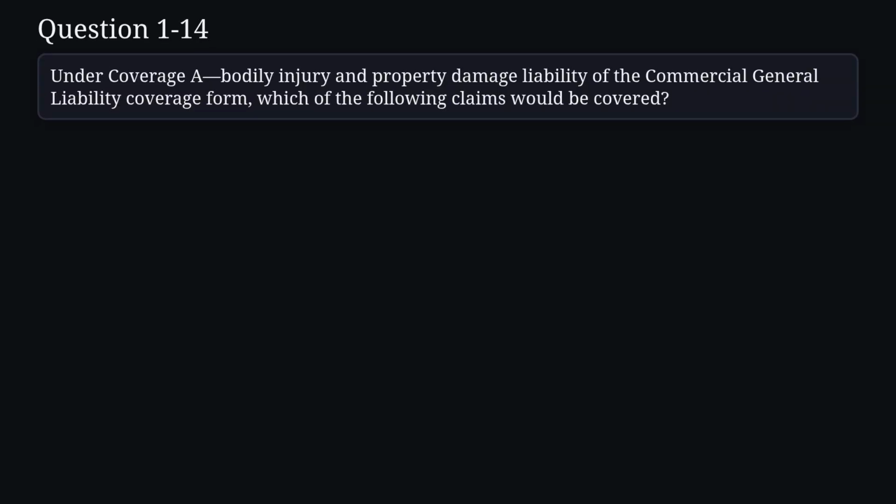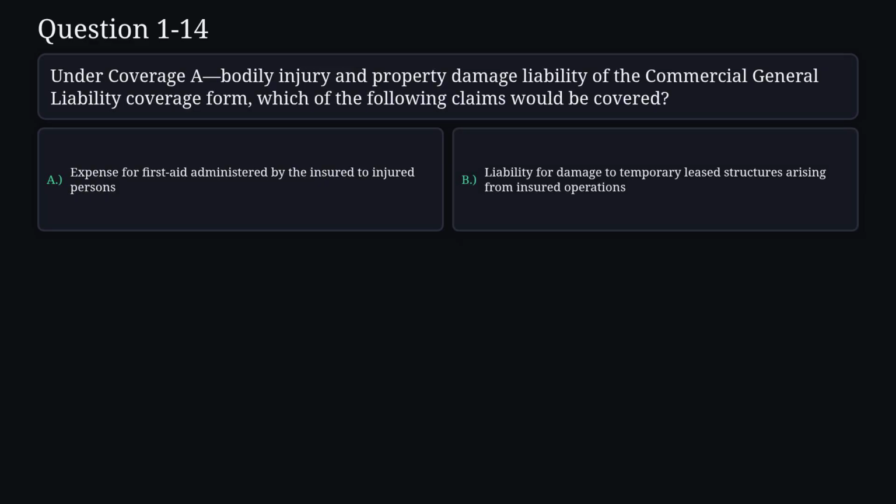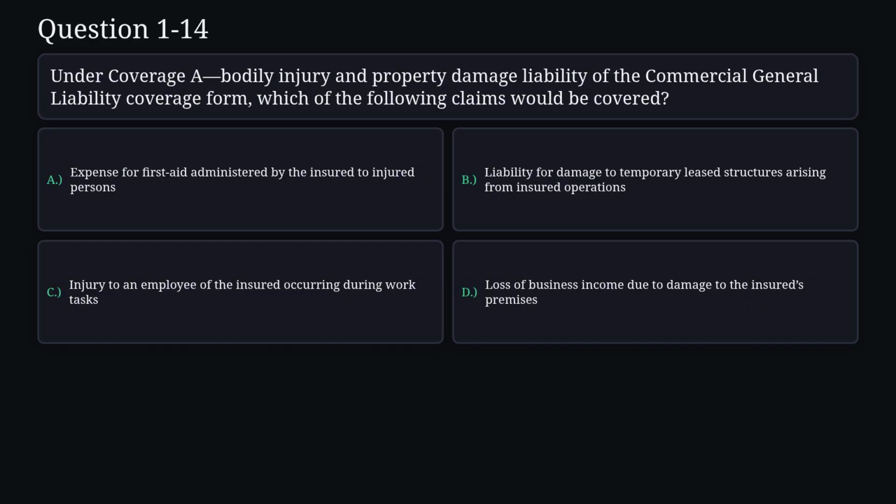Question 14. Under Coverage A, bodily injury and property damage liability of the Commercial General Liability Coverage form, which of the following claims would be covered? A. Expense for first aid administered by the insured to injured persons. B. Liability for damage to temporary leased structures arising from insured operations. C. Injury to an employee of the insured occurring during work tasks. D. Loss of business income due to damage to the insured's premises.